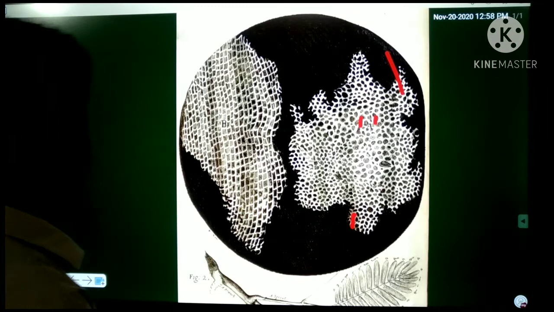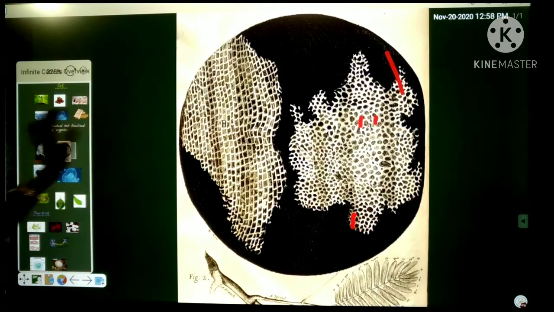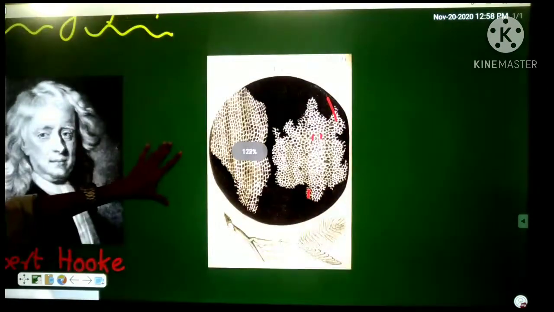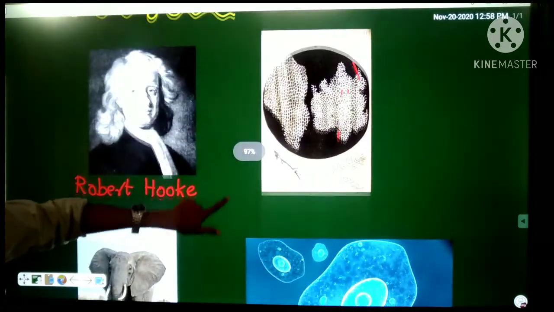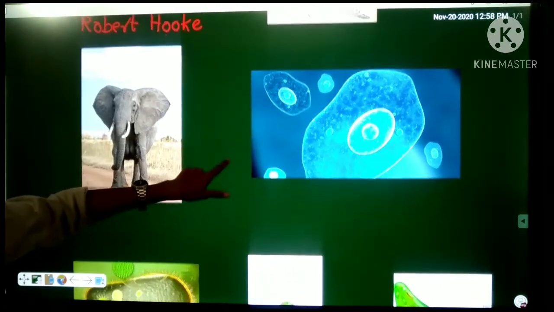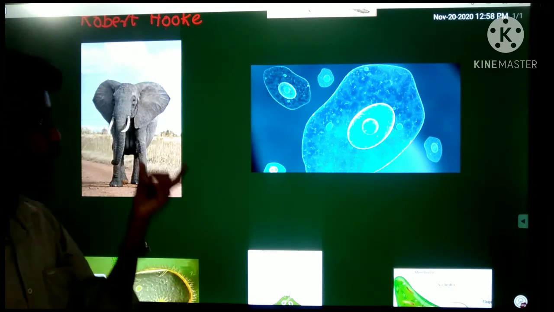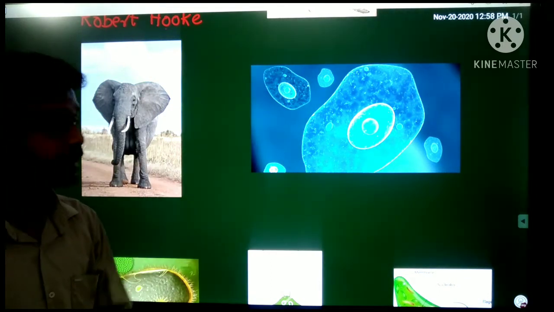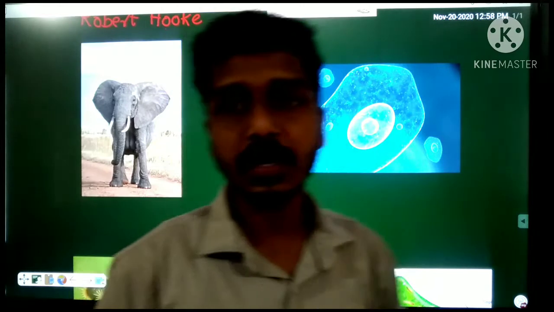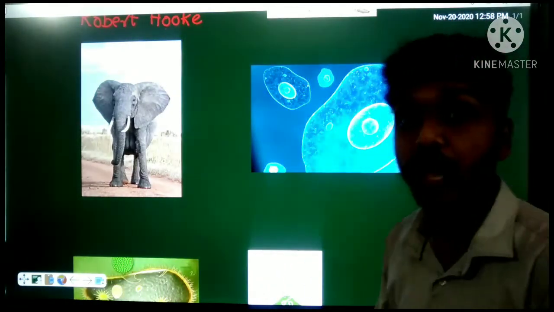Listen. Okay, my dear. Now look here. Here you can see two organisms. One is an elephant, and here is a single cell organism. This single cell organism is called amoeba.